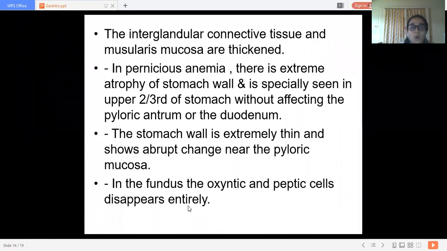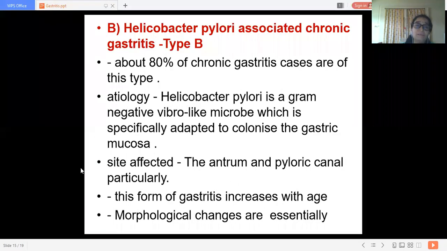In the fundus, the oxyntic and peptic cells disappear entirely. In the fundus part of the stomach, the oxyntic and peptic glands totally disappear. So these are some characteristic changes we discussed up till now. The mucous membrane becomes more rugose, more like intestinal type of mucosa, the pyloric glands change into fundus type, and there is total vanishing of these particular glands.